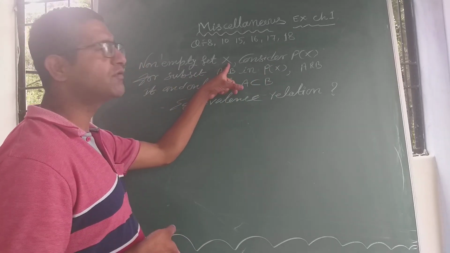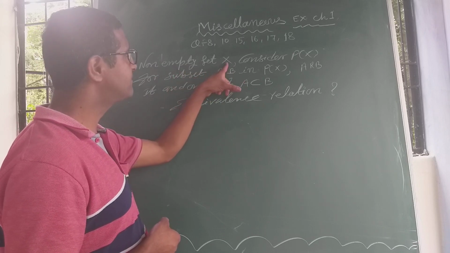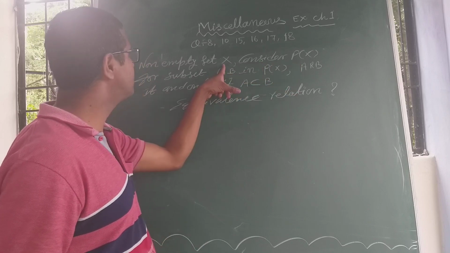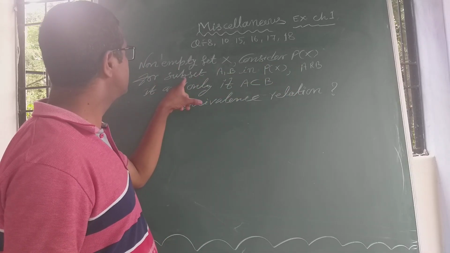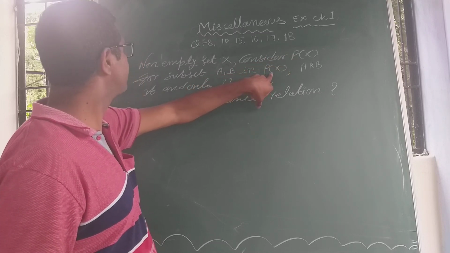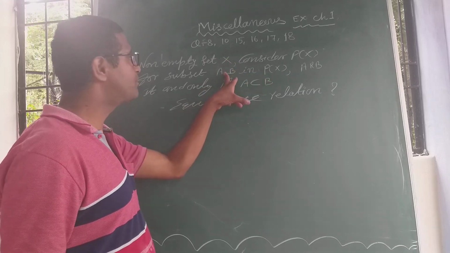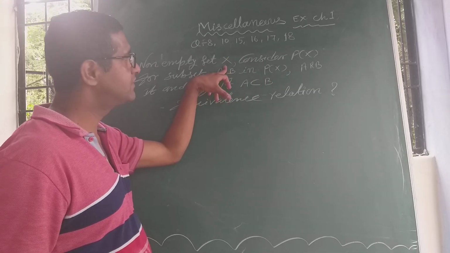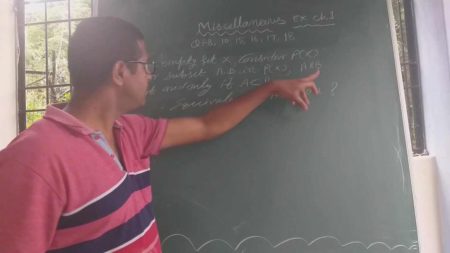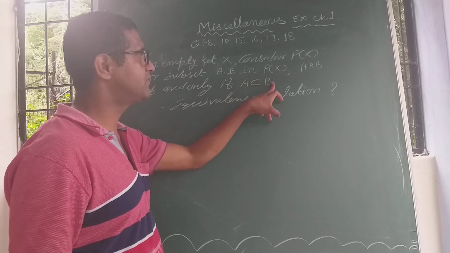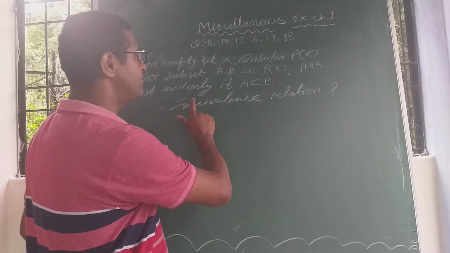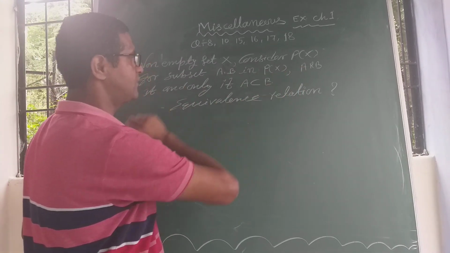In question number 8, we are given a non-empty set X. Consider P(X), the power set of the given set X. For subsets A and B in P(X), meaning A and B are elements of P(X) and subsets of X, A is related to B only if A is a subset of B. This is the condition for being a subset. So we have to prove whether this relation is an equivalence relation or not.